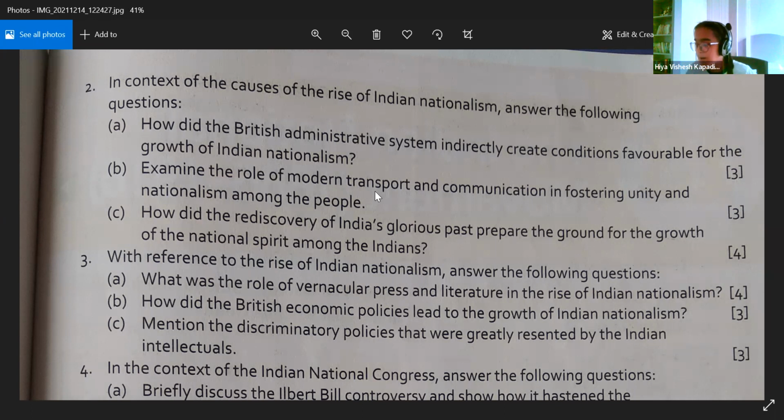The rediscovery of India's glorious past prepared the ground for the growth of the national spirit among the Indians, because the Indians came to know about the racial inferiority, and this touched their self-esteem to the bottom. The Indologists also discovered the golden age of the Guptas, the brilliance of the Mughals, and the administrative wisdom of the Mauryas.